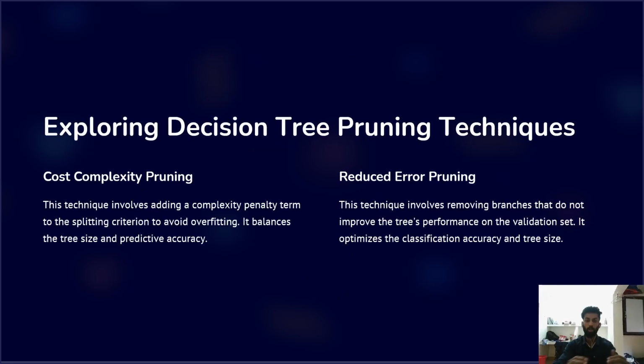Next, we are going to explore decision tree pruning techniques. First is cost complexity pruning. This technique involves adding a complexity penalty term to the splitting criterion to avoid overfitting. It balances the tree size and predictive accuracy. Next is reduced error pruning. This technique involves removing branches that do not improve the tree's performance on the validation set. It optimizes classification accuracy and tree size.